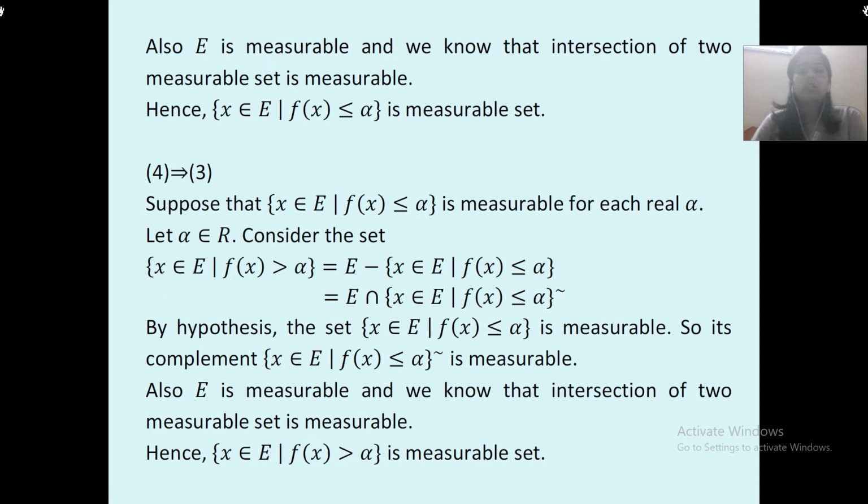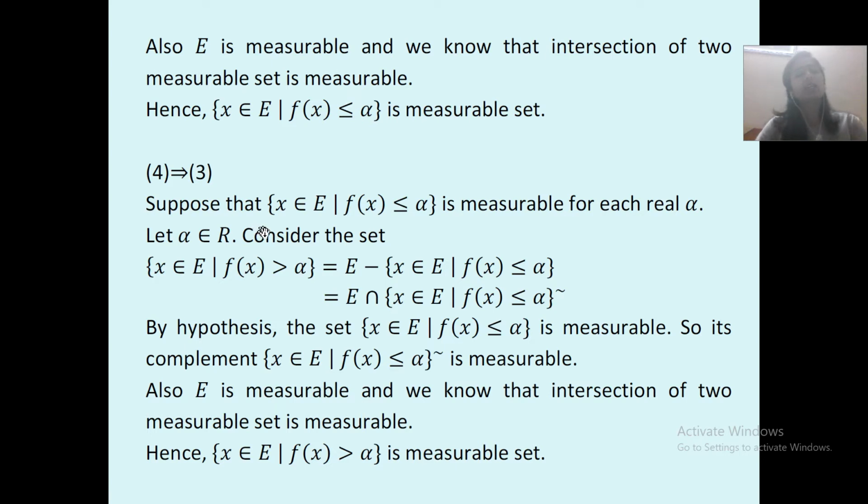Before that you need to write one statement over here. Also E is measurable and we know that the intersection of two measurable sets is measurable. Hence the set of x belonging to E such that f of x is less than or equal to alpha is a measurable set.